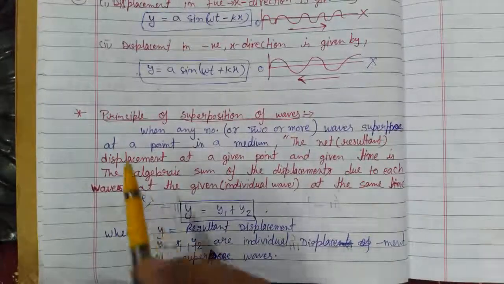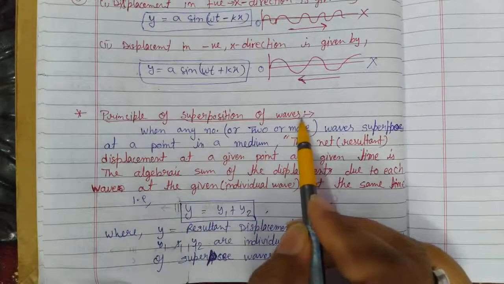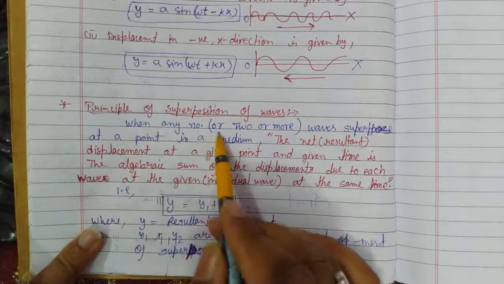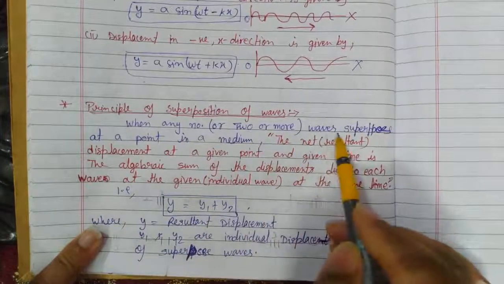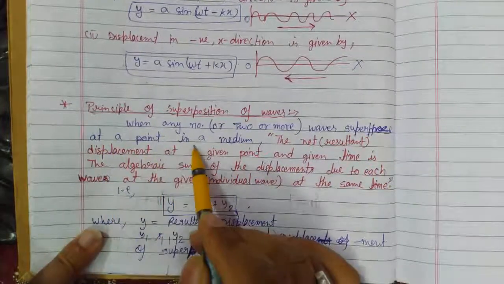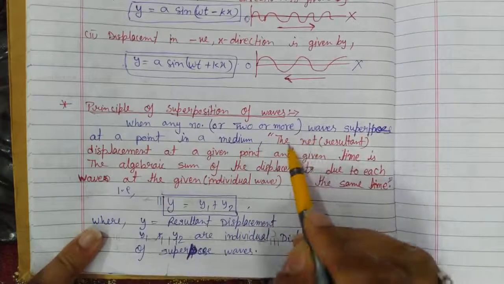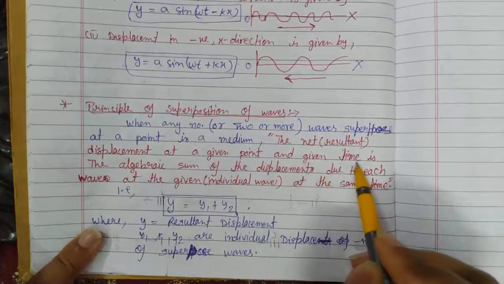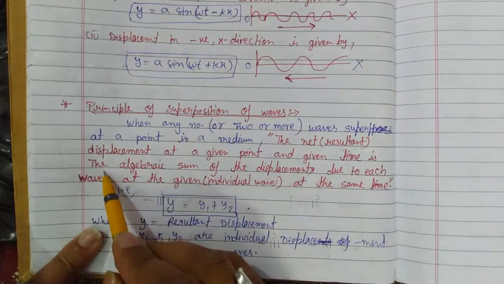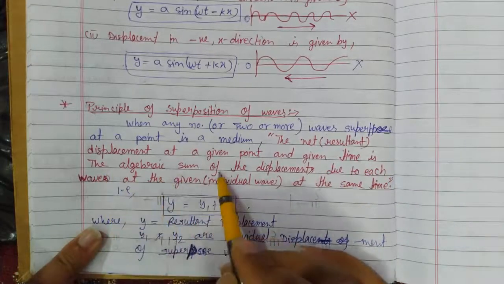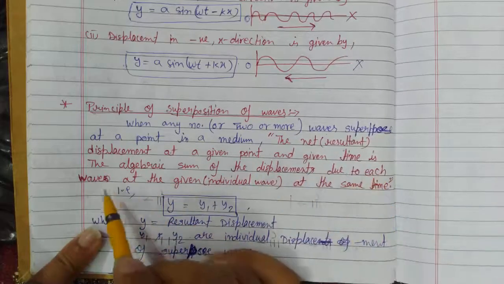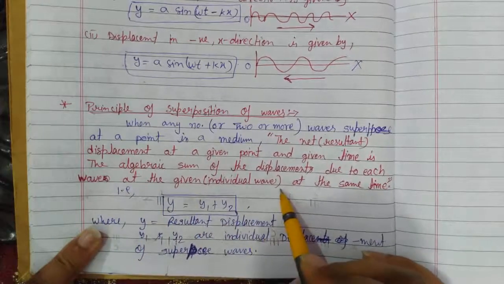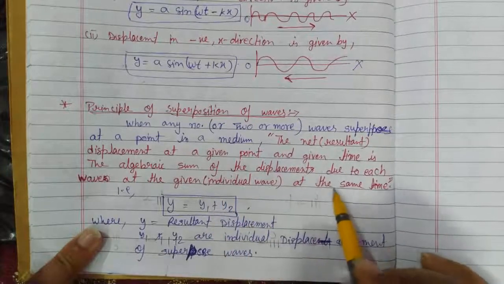Next we have the principle of superposition of waves. When two or more waves superimpose at a point in a medium, then the net or resultant displacement at a given point and a given time is the algebraic sum of the displacements due to each individual wave at the same point and time.